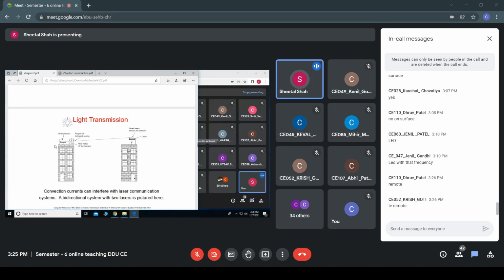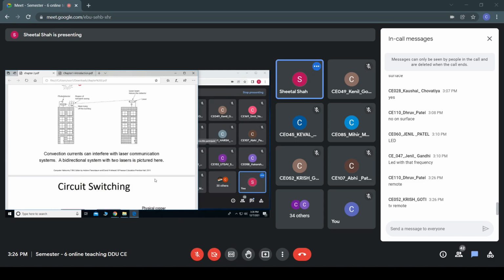If we have a sunny day, then it is no problem, but it also depends upon the type of air, or whether it is too hot or something like that. Then the angle of incidence of the laser diode would change, and hence it cannot be received properly at the receiving end.